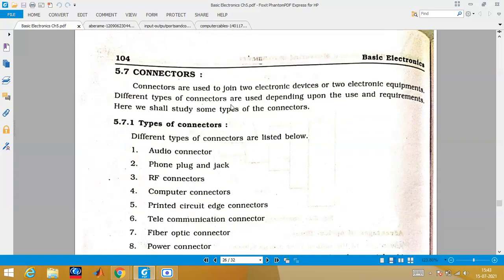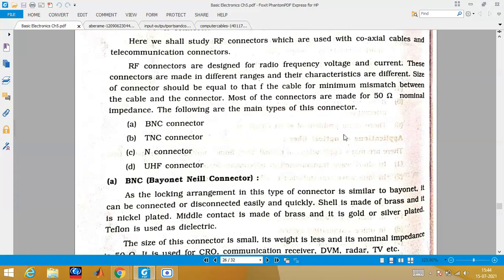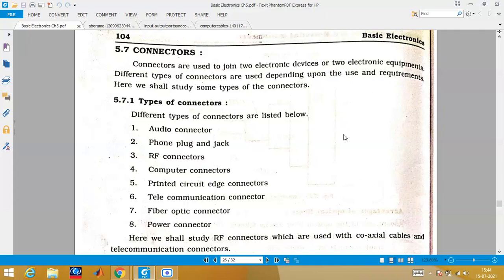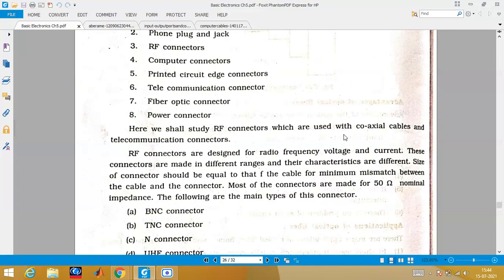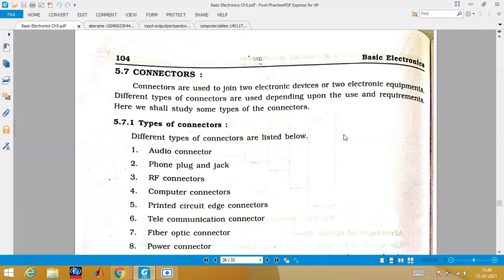Now, connectors, I will just explain. Connectors are just a few of the simplest things. Okay, I'll take 1 minute of yours to go through this material, and then I'll show you the PDF. And today we'll finish this chapter also. So what is a connector? Basically, you should know, a connector is nothing but that which connects 2 points. Okay, in simple words, if you connect any two electronic devices, electronic equipment, what is in between is called a connector.